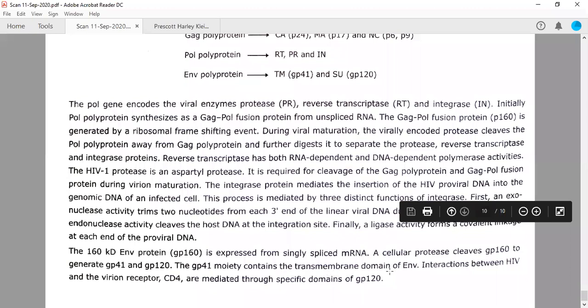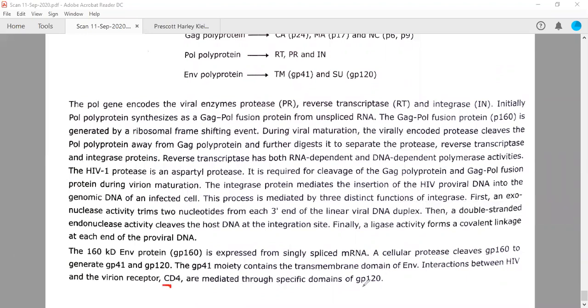So this transmembrane domain is present inside the envelope, whereas the interaction between HIV and the CD4 receptor is mediated by GP120. I told you this several times that CD4 interacts with the virus particle with the help of GP120, whereas GP41 is the transmembrane domain. So it is present in the membrane.